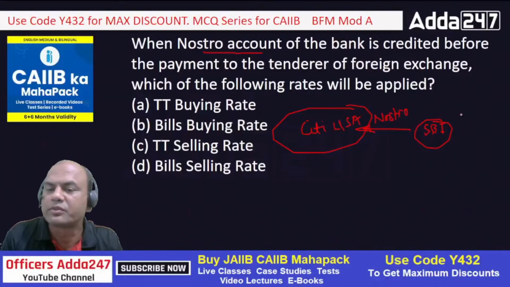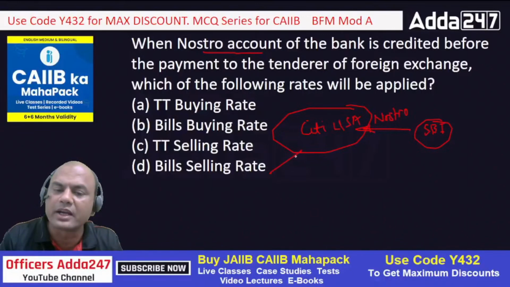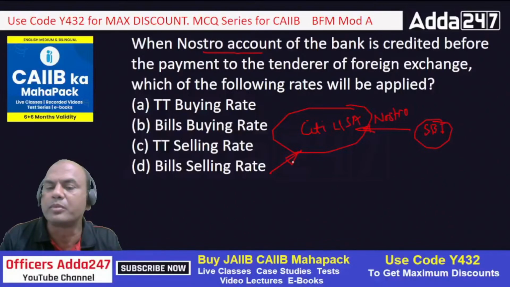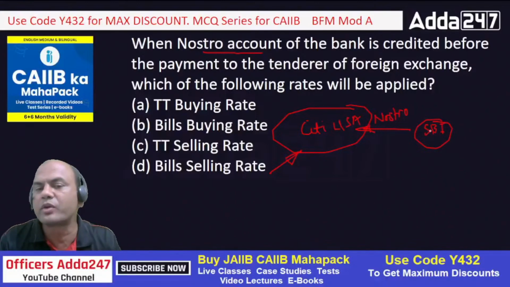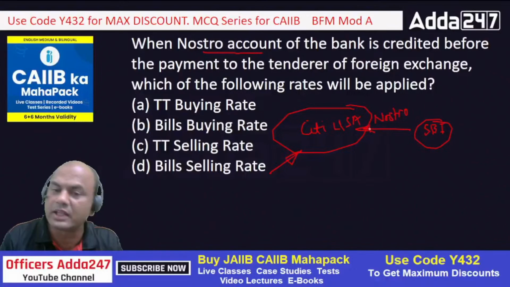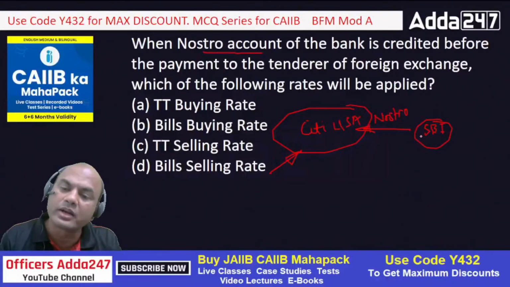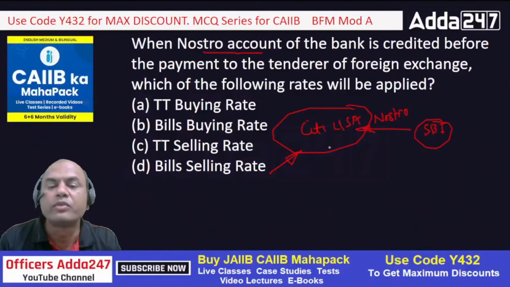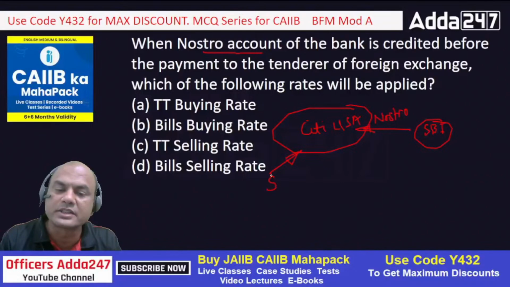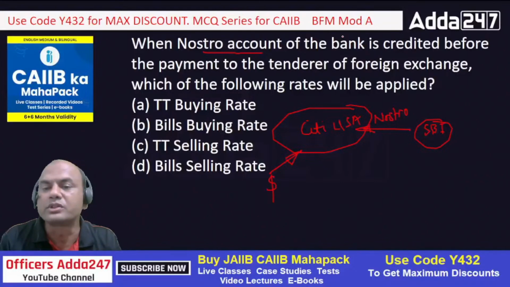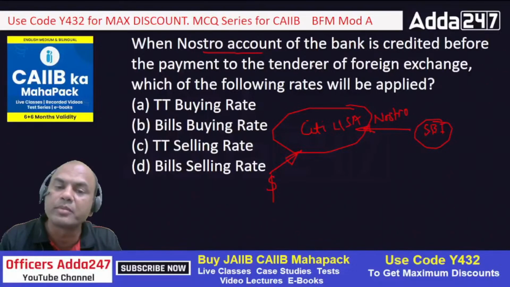If I want some funds from some USA client, this client will credit the Citibank Nostro account for me, and then Citibank will transfer it to SBI locally. They'll transfer dollars only. These dollars will be converted by SBI into rupees later. So what is happening now? First the dollars are getting credited. See this, what is the question over here? Nostro is getting credited before the payment to the tenderer.